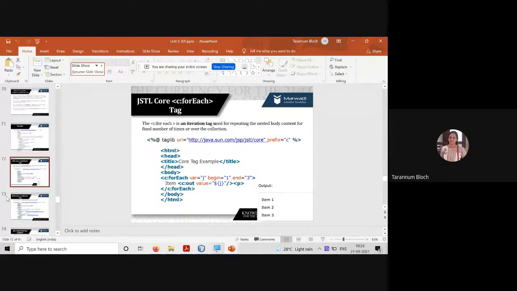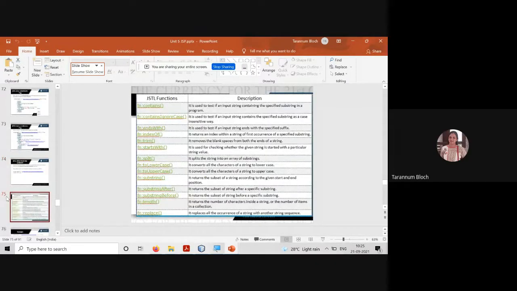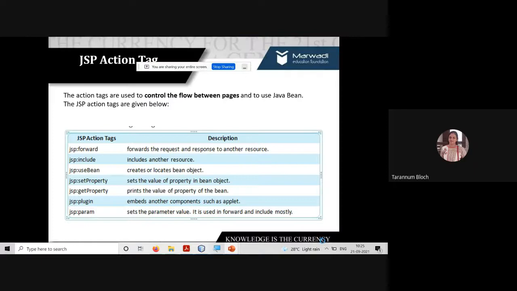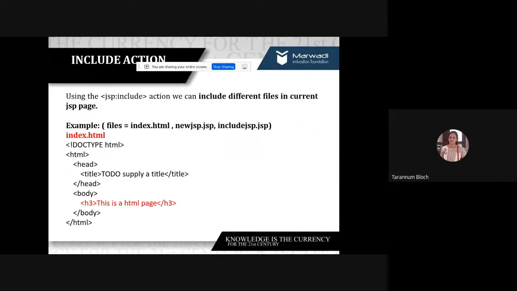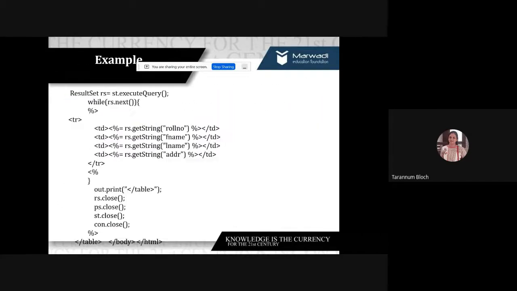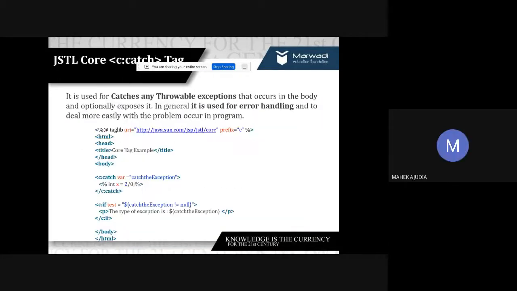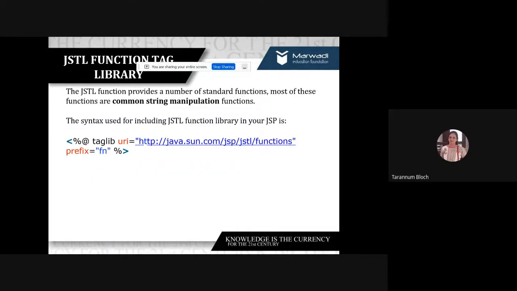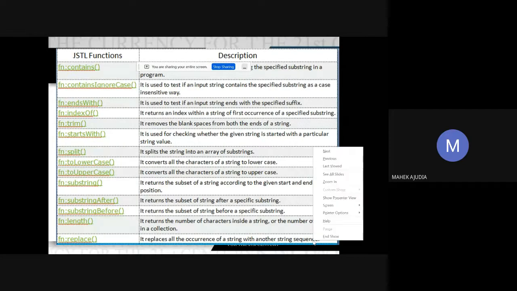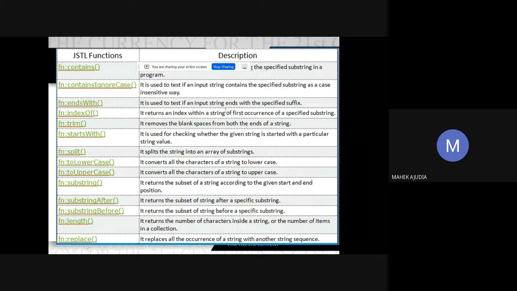Core, we are done, right? Yes or no? C colon forEach loop and all. Yes, ma'am, core is done. And contains. I have asked you to do it by your own functions. I discussed only the names. You recall that? Yes, ma'am. It is done. Have you done it? Implemented? Yes, ma'am. Show me. Ma'am, I'm not at home today. I'm at my relative's place. I can mail you today evening. No, I want other students to see it.